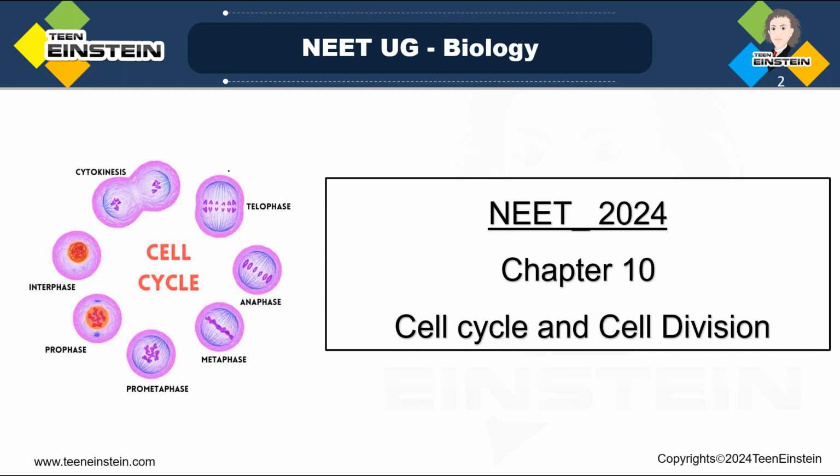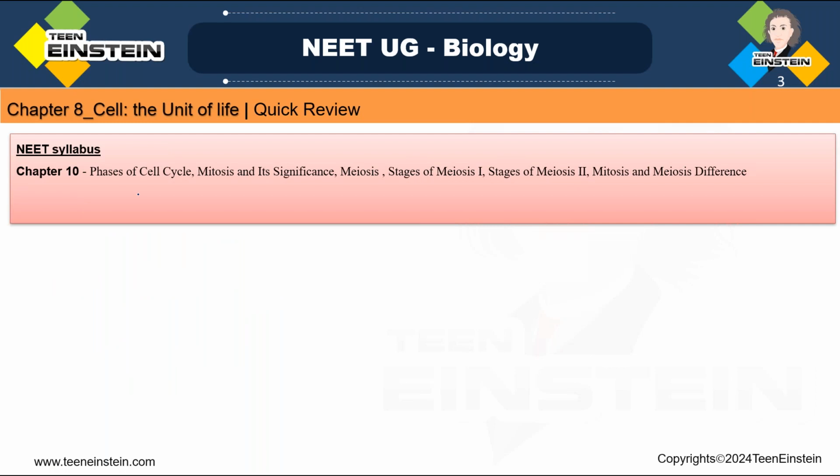In chapter 10, cell cycle and cell division, we are learning about the whole cycle of the cell and the different stages of cell division. In the NEET syllabus, you need to learn the phases of the cell cycle, all the phases the cell goes through. Then different cell divisions: mitosis and the significance of mitosis, and meiosis with its stages. In meiosis itself, you have to learn meiosis 1 and meiosis 2.